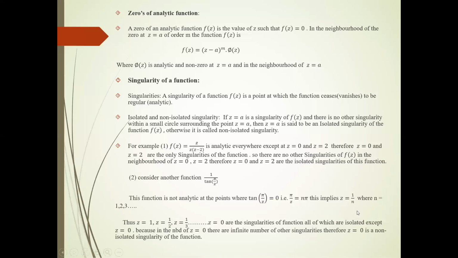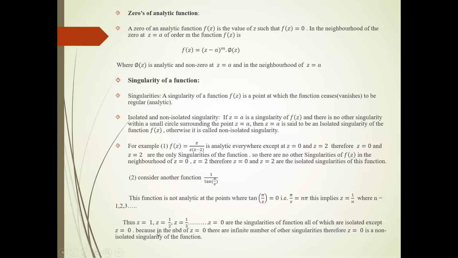Z is equal to 1 upon n, where n is equal to 1, 2, 3, and so on. So z is equal to 1, 1 by 2, 1 by 3, and so on. Z equal to 0 are the singular points of the given function. Out of these singular points, 1, 1 by 2, 1 by 3, and so on, all are isolated, because suppose we are dealing with the point z equal to 1 by 2, the distance between 1 and 1 by 2 is 1 by 2.